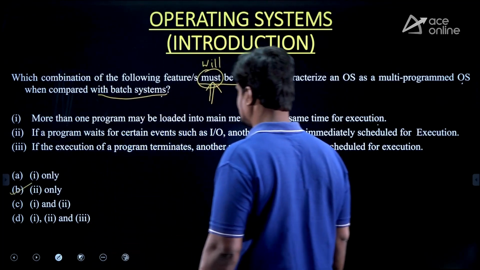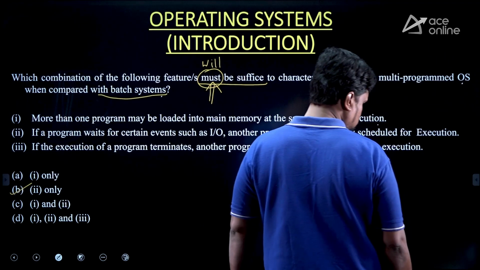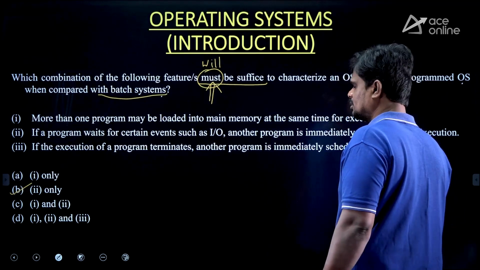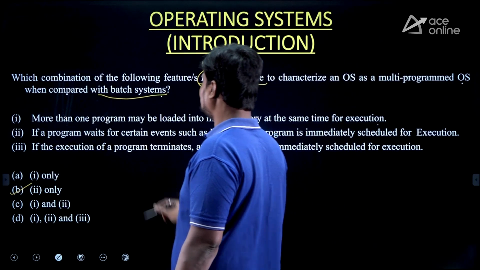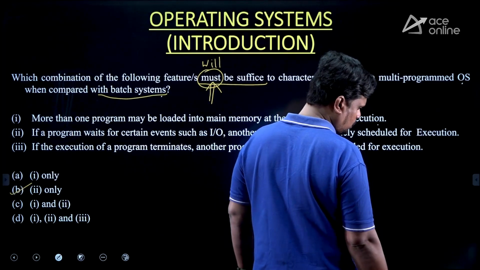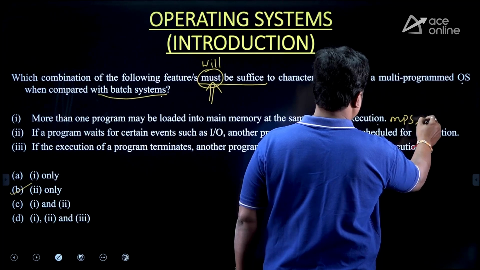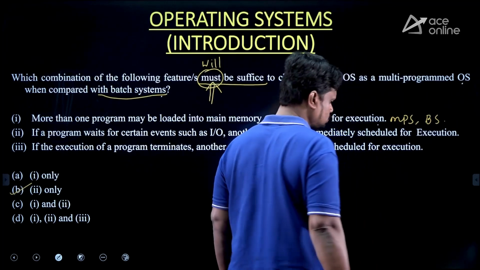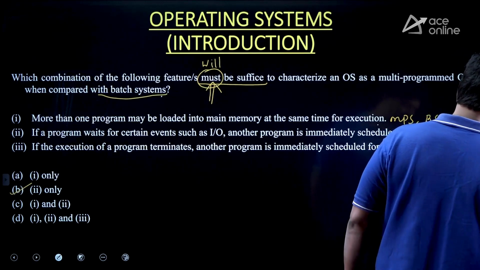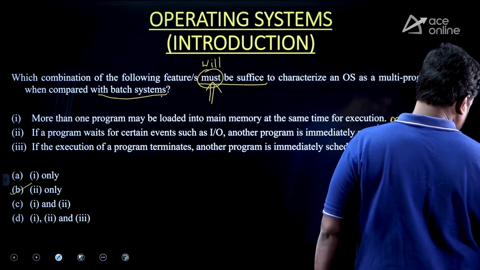Option B is the answer for this question. How? Look here: more than one program may be loaded into main memory at the same time for execution. Is it a feature of both the multi-programmed system as well as the batch system or not? Please confirm. Yes.